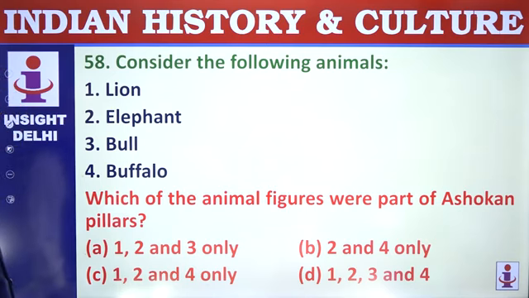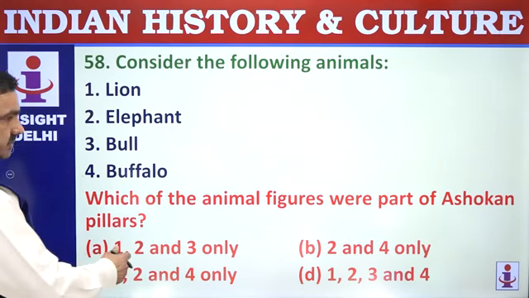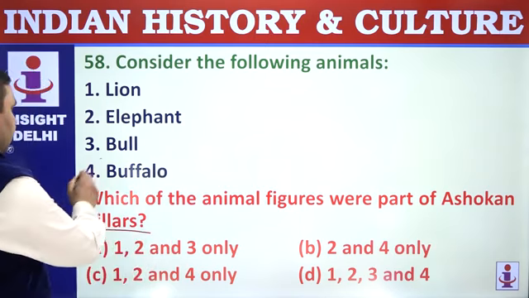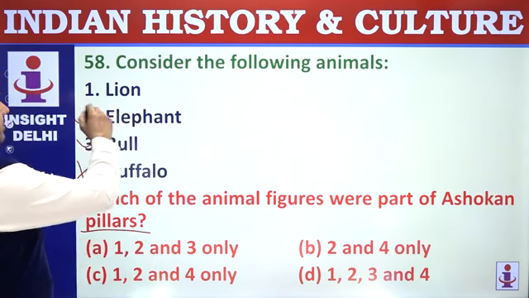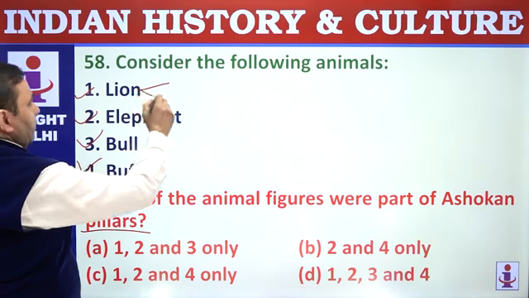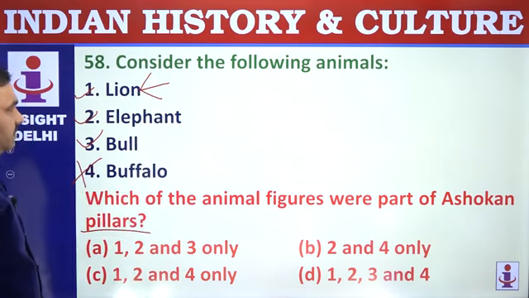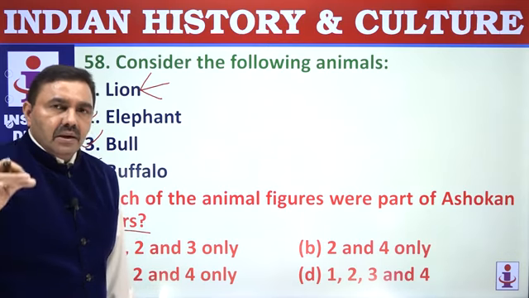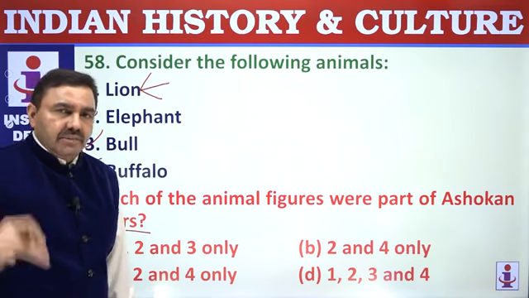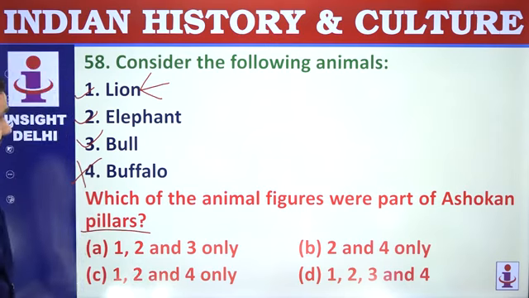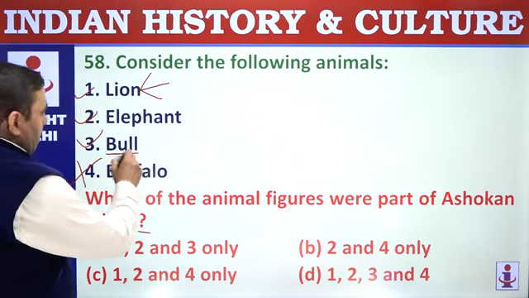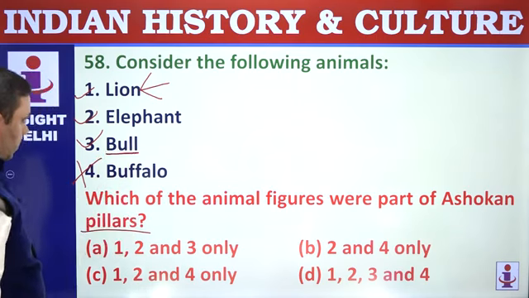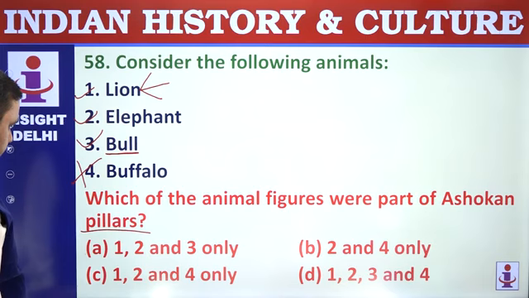Consider following animals: lion, elephant, bull and buffalo found in the Ashokan pillars. No buffalo. Bull, elephant, lion. Lion, single lion, 4 lions sitting back to back, we can find. Sanchi and Sarnath pillars have 4 lions sitting back to back. Single lion, Rampurva pillar, Vaishali pillar. Elephant, Sankisa pillar. Bull, one of the Rampurva pillars has bull. So that is what you need to see. 1 to 3.